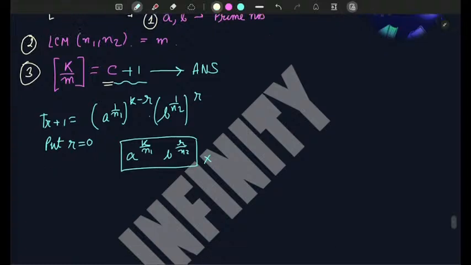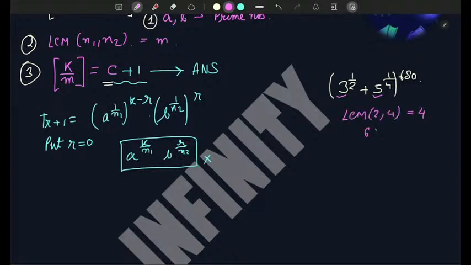So here the question says (3^(1/2) + 5^(1/4)) to the power 680. Here I need to say how many rational terms are there. So first of all, step 1 is to check 3 and 5. Yes, both are prime numbers. Now step 2, LCM of 2 and 4. So this is 4. Step 3 is the box product of 680 by 4. This turns out to be 170.